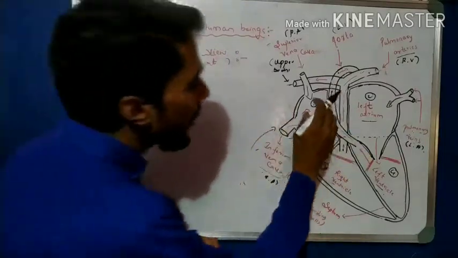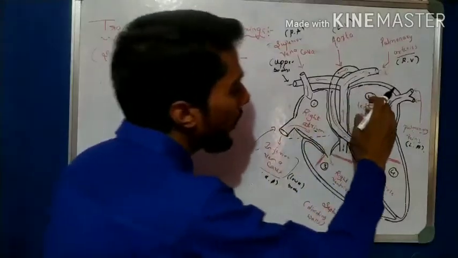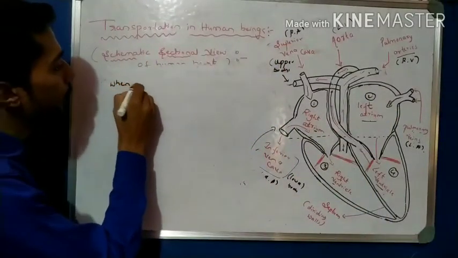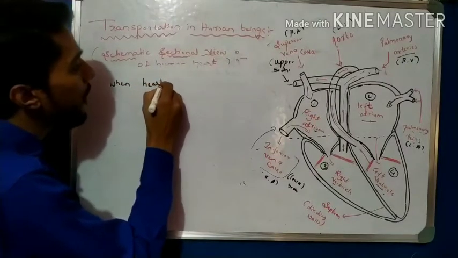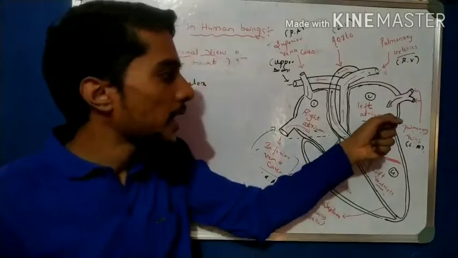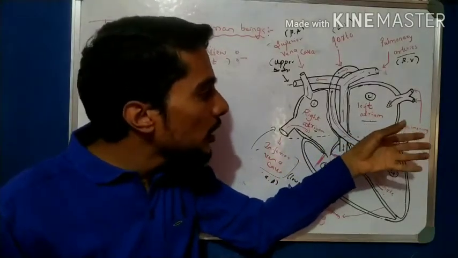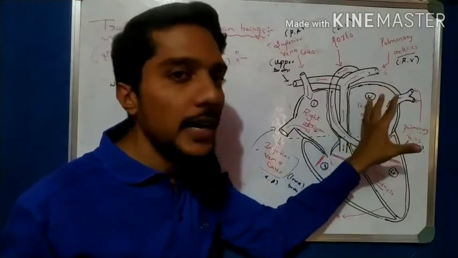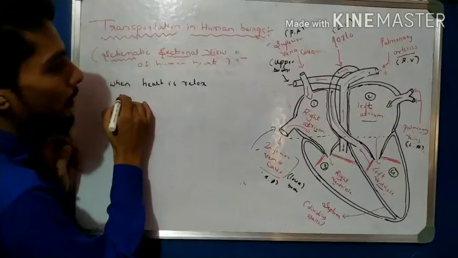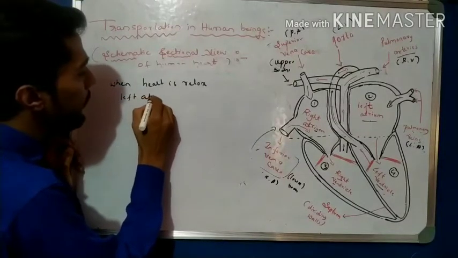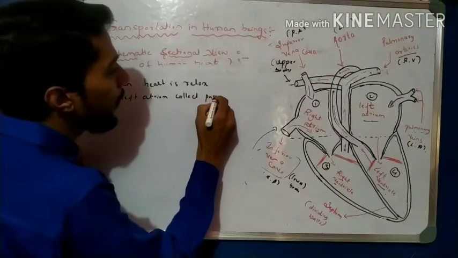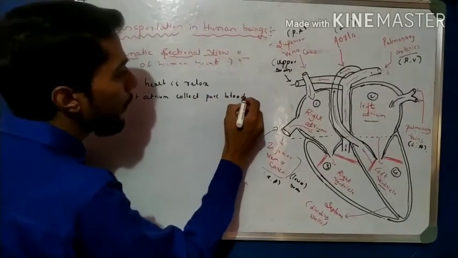We know that the right atrium collects blood and the left atrium collects blood. In what condition? When the heart is in the relaxed position. In the relaxed position, the valves open and the left atrium collects the pure blood.